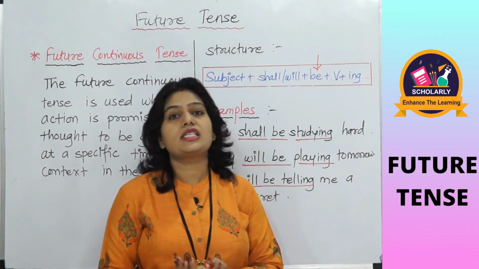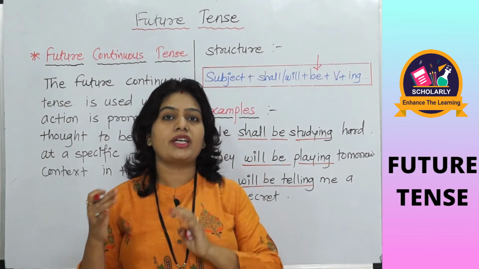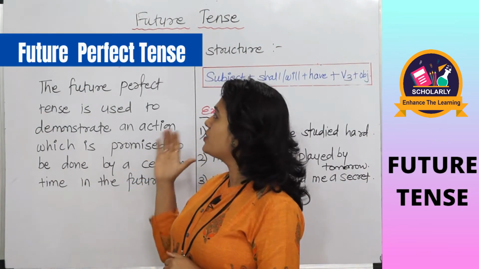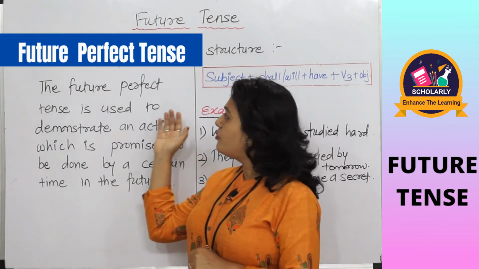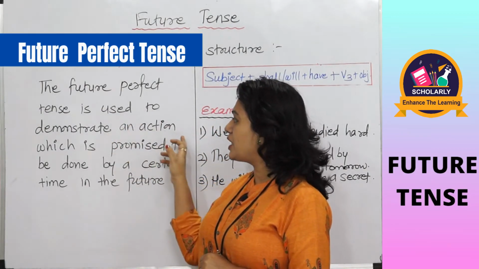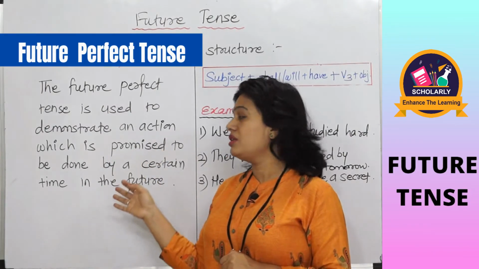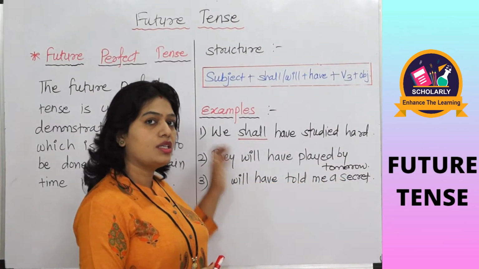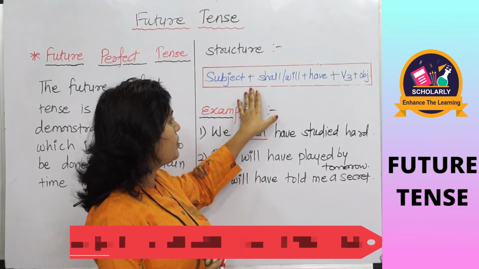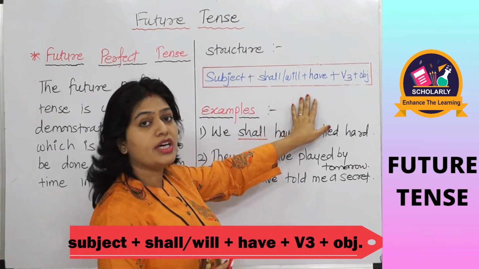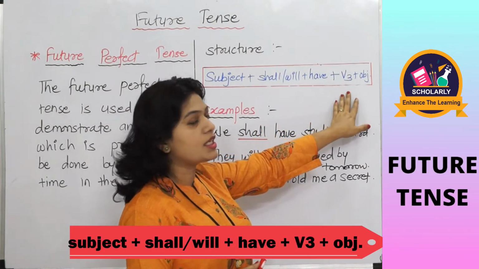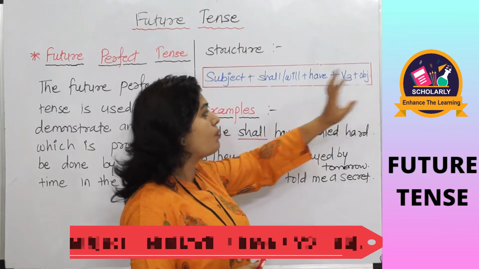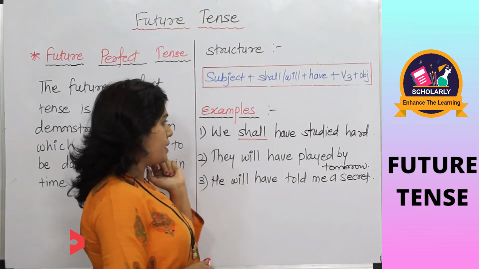Now let's see the third subtype of future tense, that is future perfect tense. The future perfect tense is used to demonstrate an action which is promised to be done by a certain time in the future. And the structure in this type is subject plus shall or will plus have plus V3, that is the past participle form of the verb, and plus object or other words in the sentence.